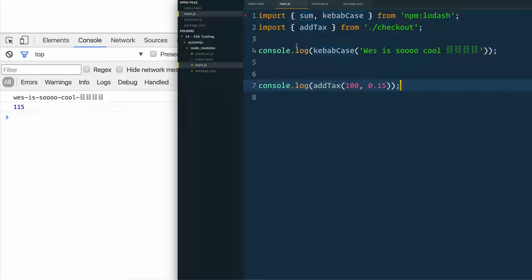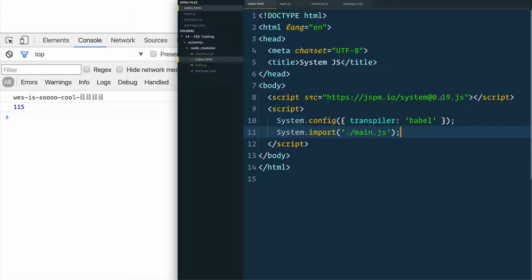So that is so much better than having to set up all of those tools that we did for 20 minutes in the last video, where you just need to import this. And I think that is a great way to show someone how modules work. I think that's a great way if you just need to get something working, or if you're trying to explain something and you need to set up a test case and you don't have to make anyone else npm install all of your stuff. You simply just use it all client side. Obviously, this is not something you do for production because it is quite slow, but it's great for just testing things out.